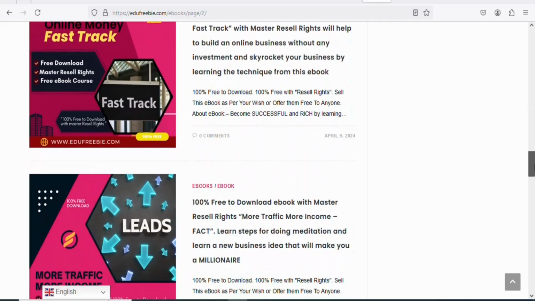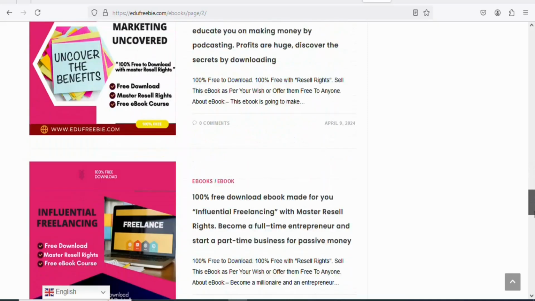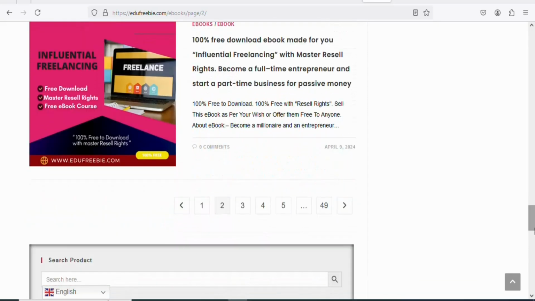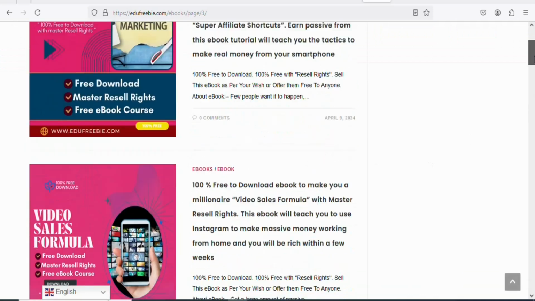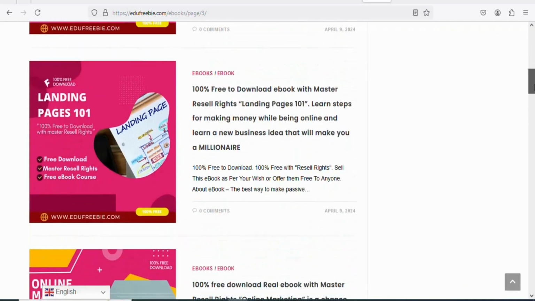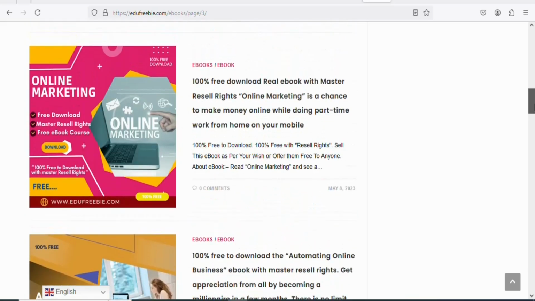There are many kinds of ebooks on this website that you can download and resell at your own price. Just download the one that you want. So let's click on page 3. Once you click on page 3, you can see many other products that you can download. You can see many ebooks that you can download and resell.